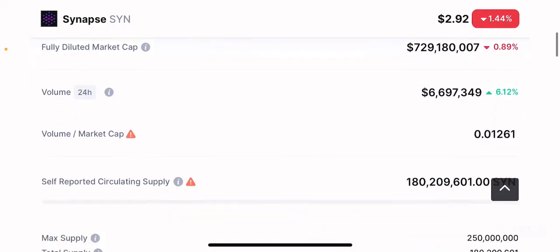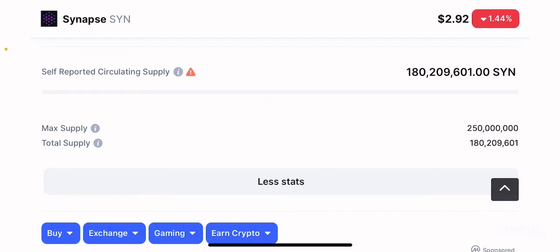So if we take a look at the max supply, it seems like the token has a max supply of 250 million tokens, which is slightly higher than the 100 million tokens or less that I personally prefer. But even so, the circulating supply, even though this is not a reliable number as stated by the warning sign, is about 180.2 million tokens in circulation. So a decent chunk of the tokens are already in circulation, which definitely is good for the project because there won't be as much price slumping or sideways action, which is really good to know, right?